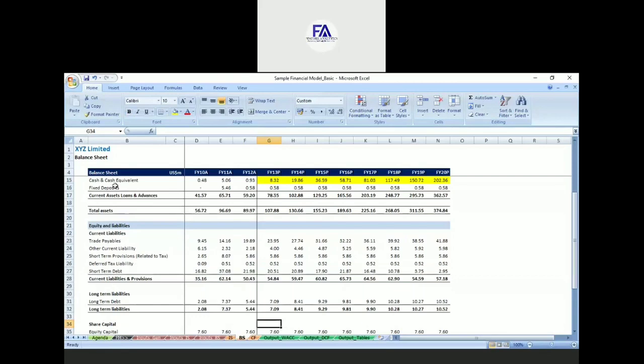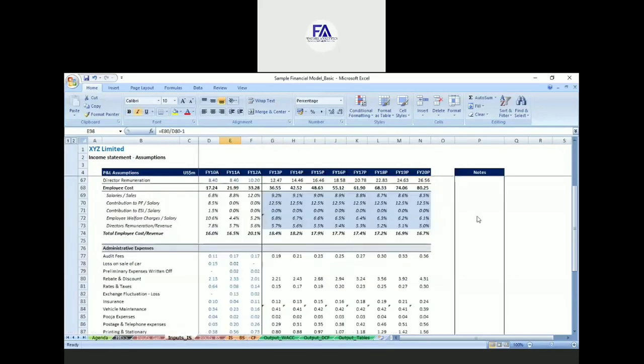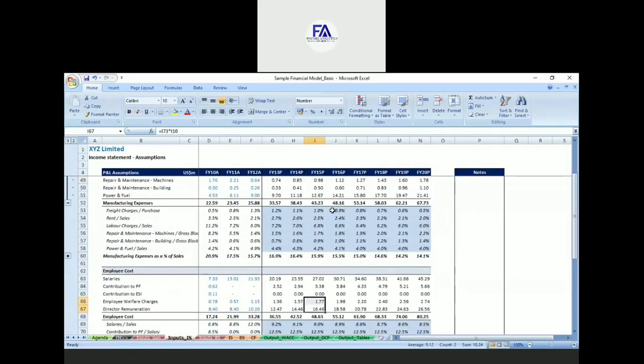And another thing that I would suggest is, when you have this forecasting and you take certain assumptions, always make a note of what is the base for this assumption, what is the rationale. So always write your rationale or assumptions here.